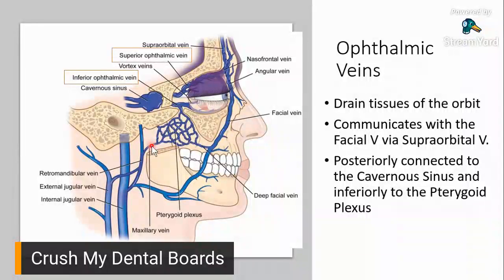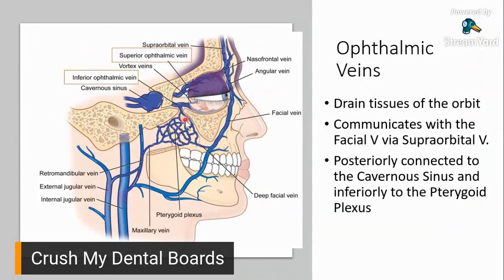So what's important in this slide? Imagine ophthalmic vein. Ophthalmic vein, you have a superior one and you have an inferior one. Itong ophthalmic vein na to, connected anteriorly sa facial vein. And then posteriorly, connected siya sa cavernous sinus.